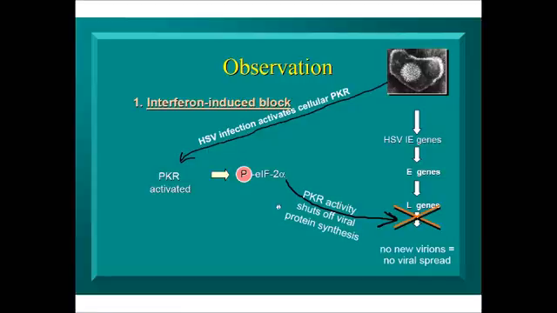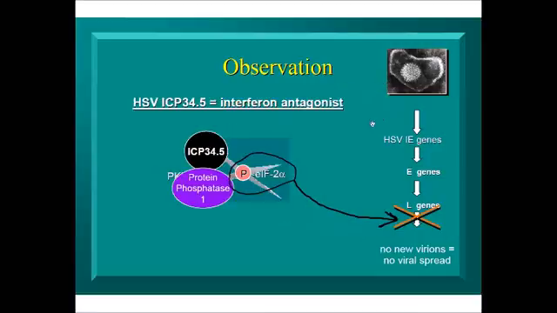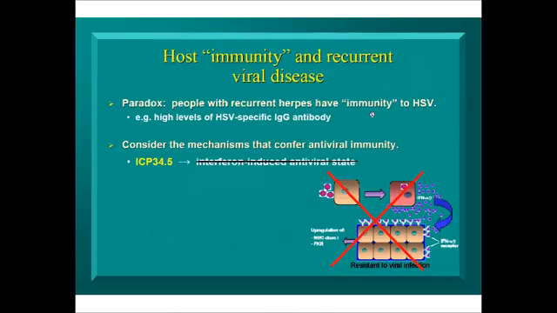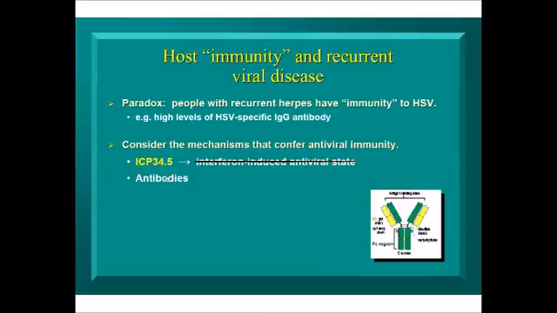So PKR activity can shut off viral protein synthesis right when herpes simplex virus is getting to the point where it's ready to make new virions. That would be a problem. Except herpes simplex virus encodes a protein called ICP34.5 that complexes with a cellular protein called protein phosphatase 1, and their job is to cut the phosphates off of eIF2 alpha as fast as PKR can put them on. So with that in place, okay, you can have PKR and it can try to shut down protein translation, but the virus is just going to inactivate that mechanism of immune resistance. Okay, interferon-induced antiviral state wiped out. So next layer of defense, antibodies.